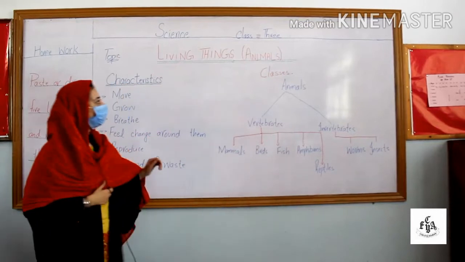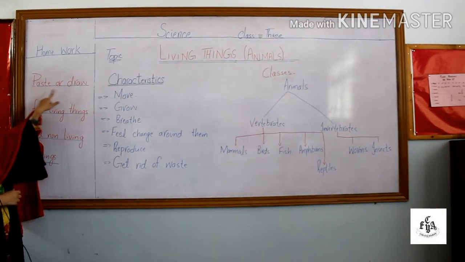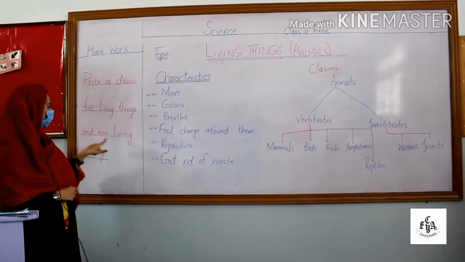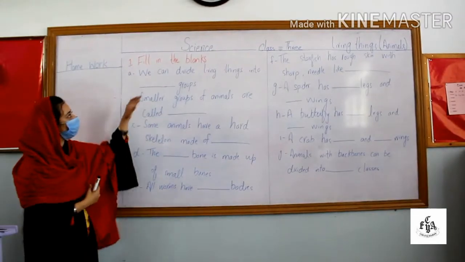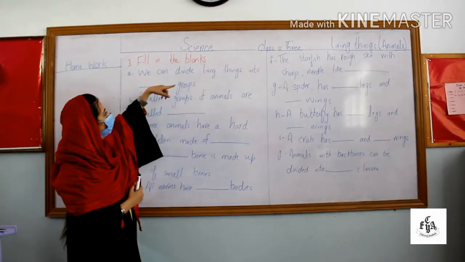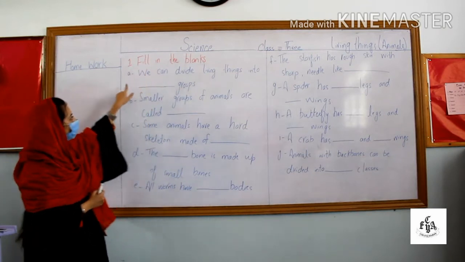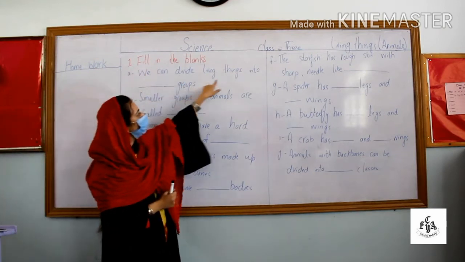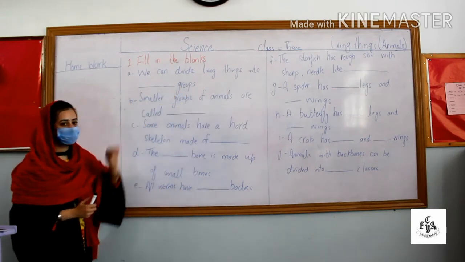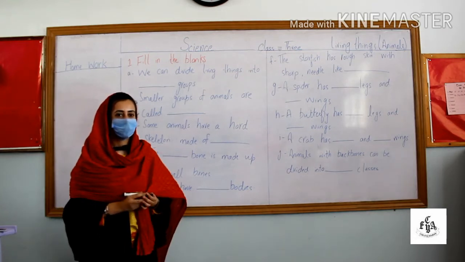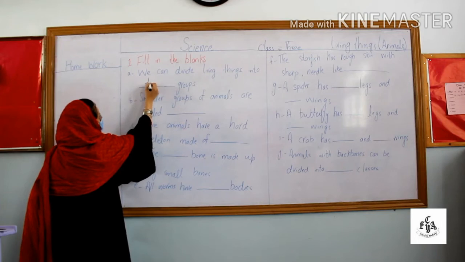So now students, we have done the reading of this chapter. I am giving you homework, that is paste or draw 5 living things and non-living things in your copies. So now students, we are doing the exercise of this chapter, living things and animals, that is filling in the blanks. Number 1, we can divide living things into dash groups. In how many groups do we divide living things? Yes, you are right. It is 2.